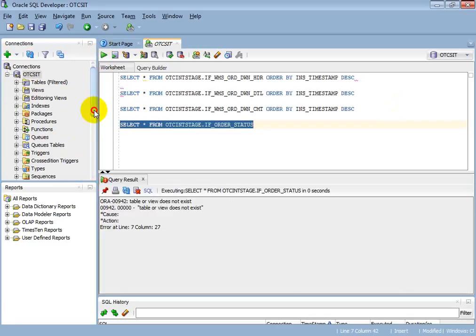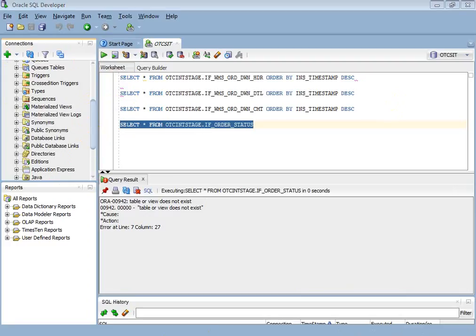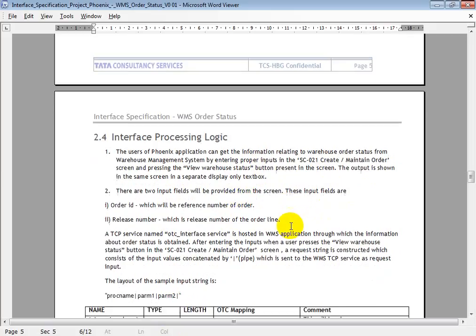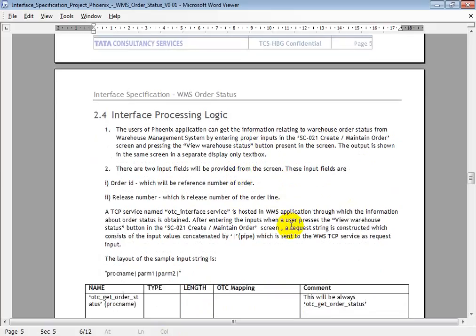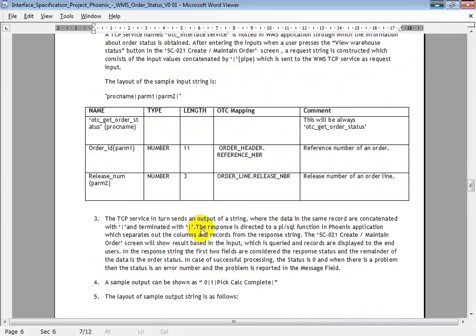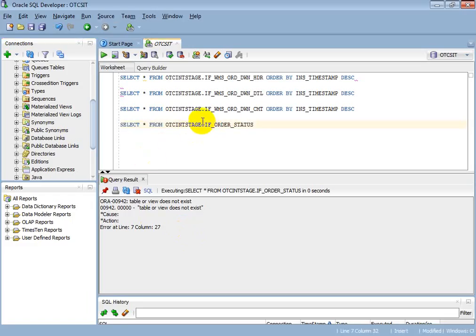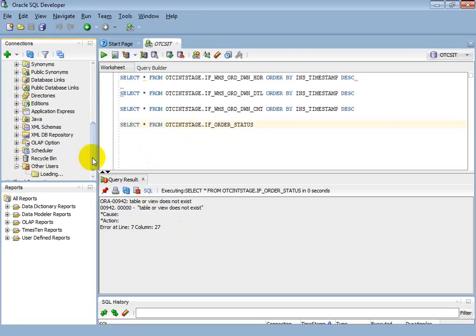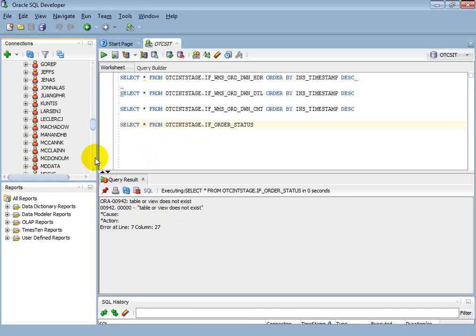Table or view doesn't exist. I guess this interface doesn't have a staging table. Let me check out. OTC INT stage.